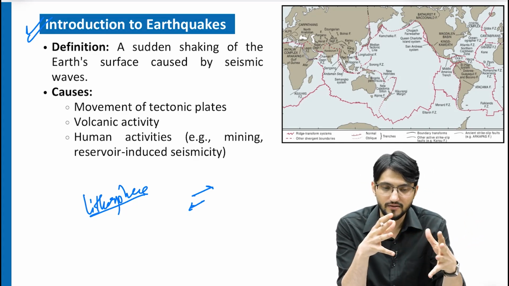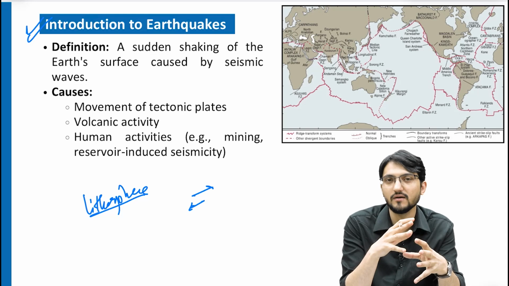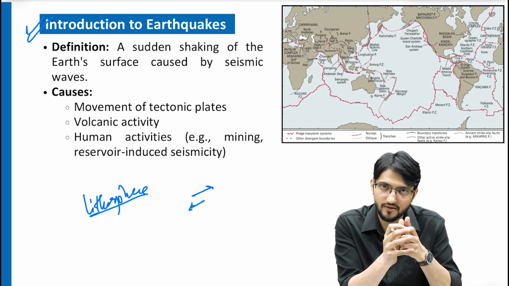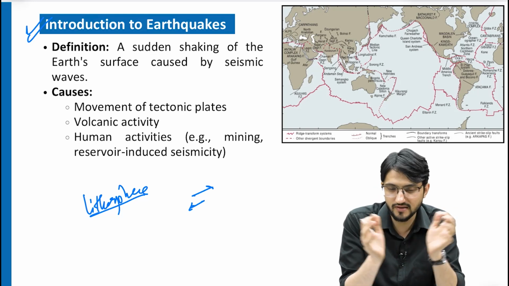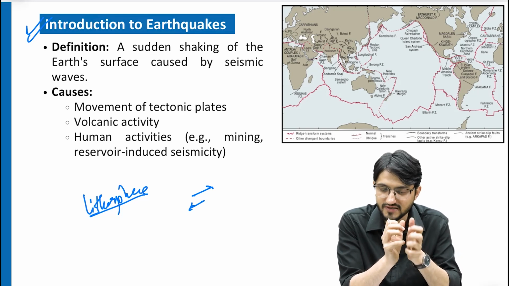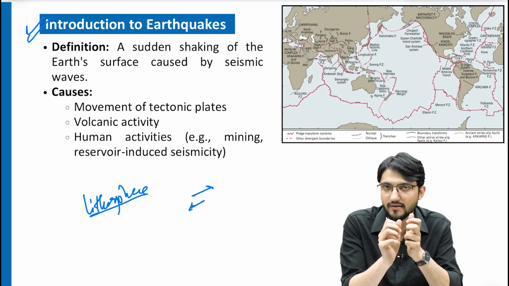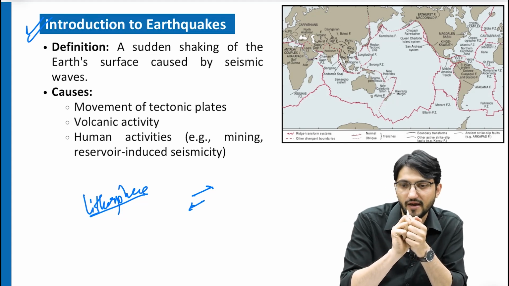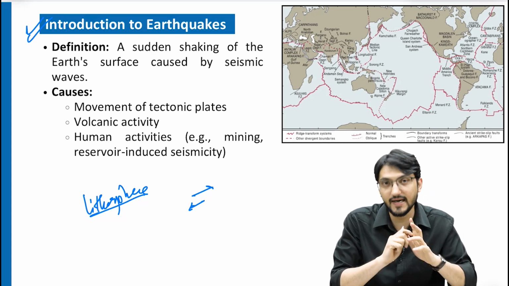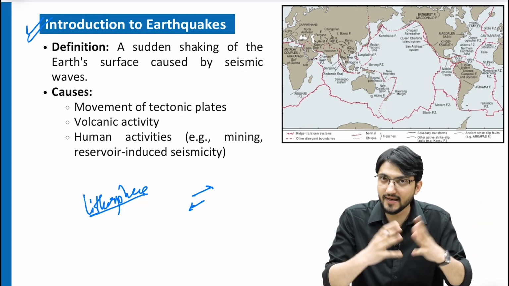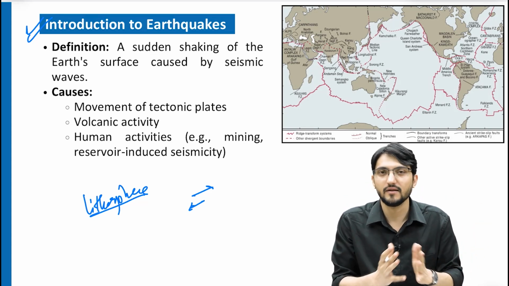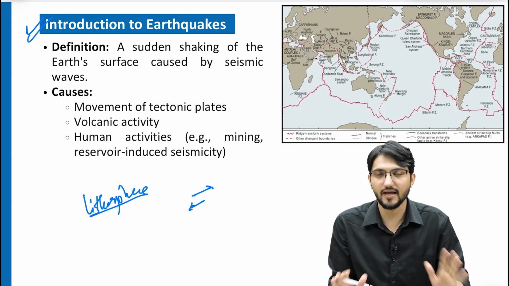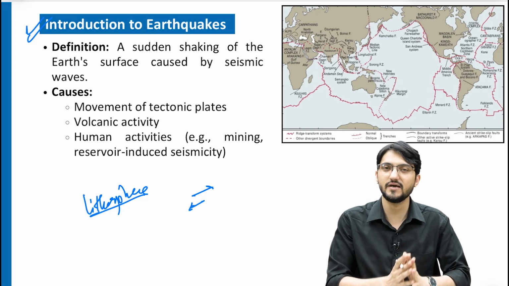Because of that, friction and pressure have an equilibrium. Think of it like this: two rocks are attached to each other, they try to move, but there is a lot of pressure, so there is friction holding them together. The moment the pressure takes over, the friction is lost and the rocks suddenly move. That sudden movement releases a lot of energy. That energy is nothing but the earthquake. It comes in terms of different waves. So the basic understanding of an earthquake is a sudden release of energy, and that release of energy creates earthquakes.